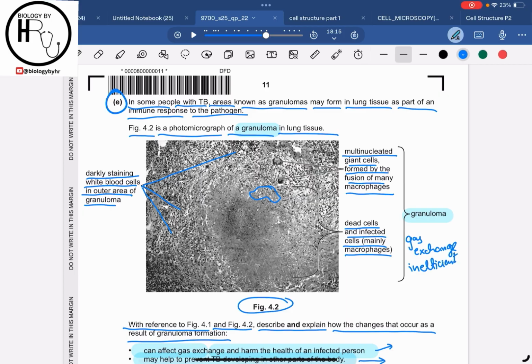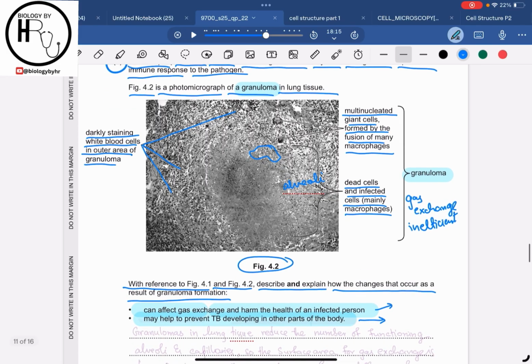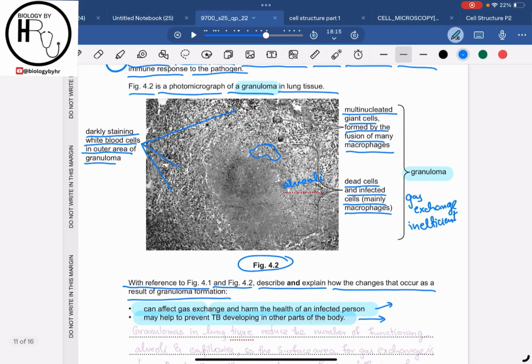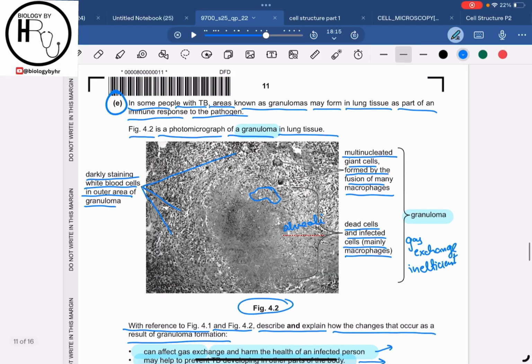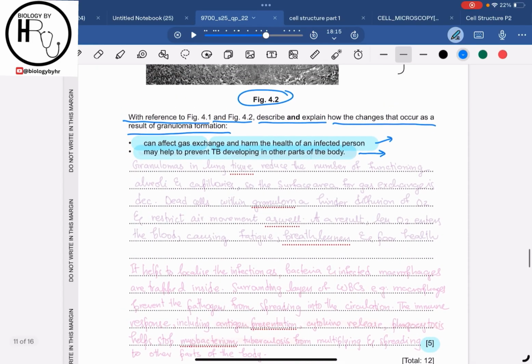Because the granulomas are taking up the space in the lungs, they are basically destroying the capillaries and the alveoli. Because of this, the surface area for the diffusion of oxygen will also be reduced, blocking the gas exchange, right? Also, the blockage or scarring around the airways, because of the dead cells and the infected cells, may reduce the airflow, so less air may reach the alveoli, right?